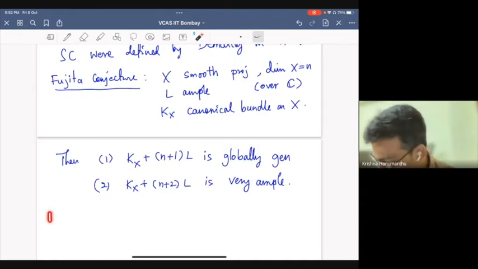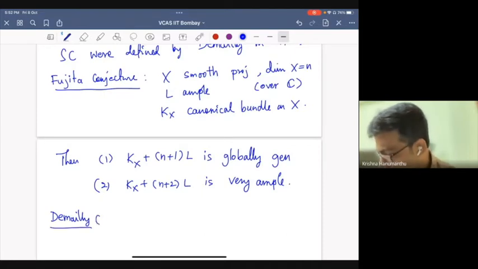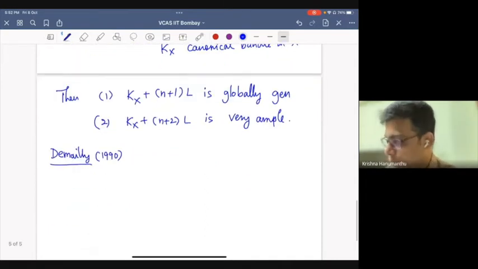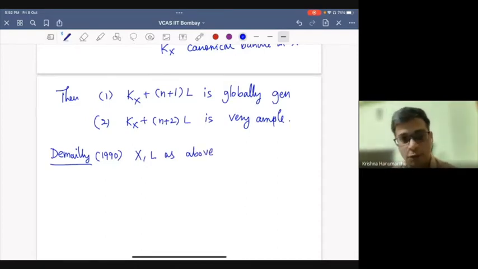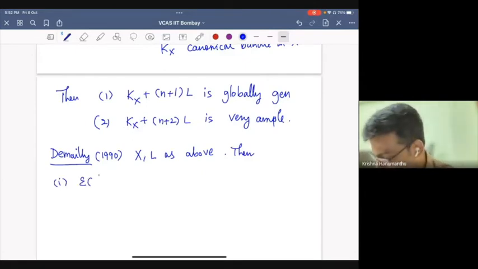And Demailly, in his 1990 paper in which he defined Seshadri constants, proved this very important result. So X, L as above, meaning X is a smooth projective variety over complex numbers, of dimension n, L is ample. Then he defines Seshadri constants for the express purpose of proving this result.